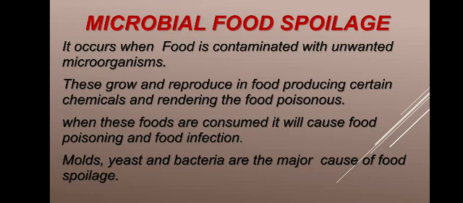Normally oxygen is needed for the growth and survival of microbes, except one microbe, Clostridium botulinum. Clostridium botulinum is an anaerobic bacterium. It causes botulism, and it is seen in canned foods. Canning is carried out in an anaerobic condition, which will be studied in a later chapter.